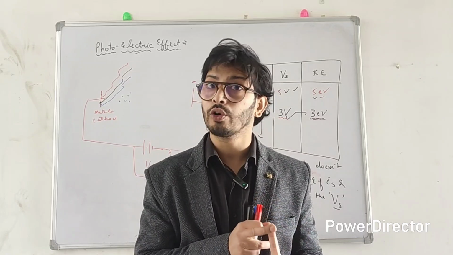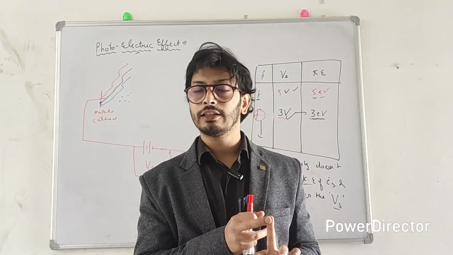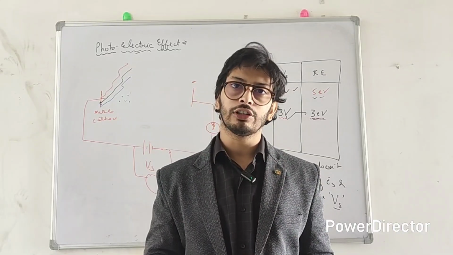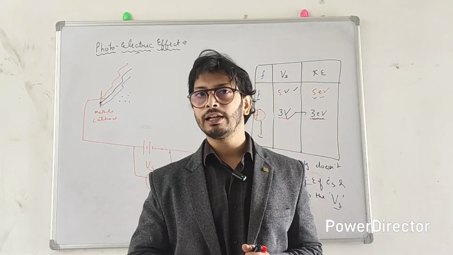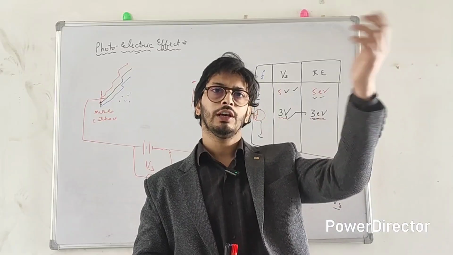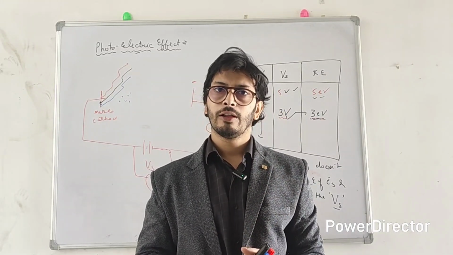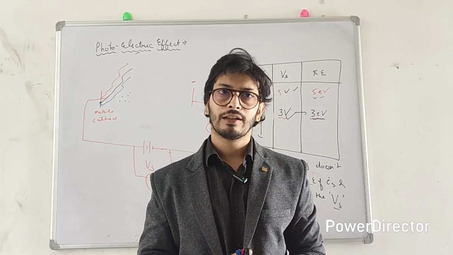The kinetic energy of the photoelectrons doesn't depend on the intensity of the light, but it does depend on the frequency. Philipp Lenard's trigger hypothesis can't explain this experimental observation, because the trigger hypothesis just said that light is triggering the reactions. So Philipp Lenard can't explain this.